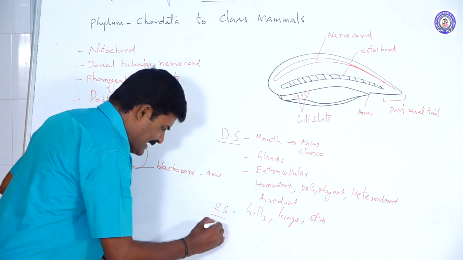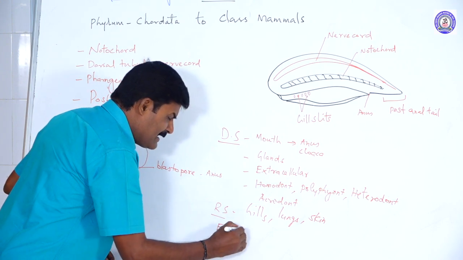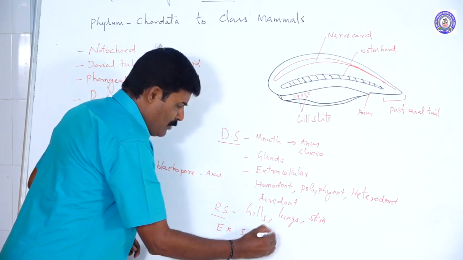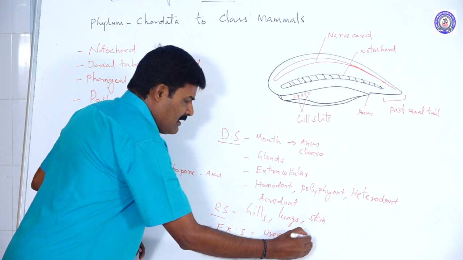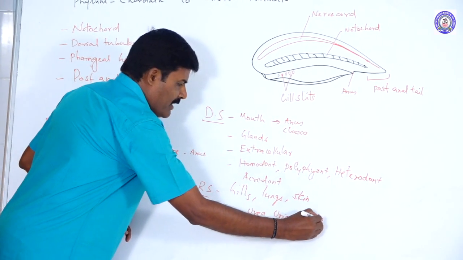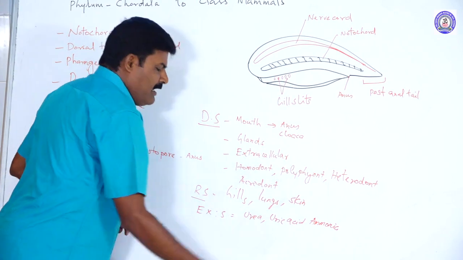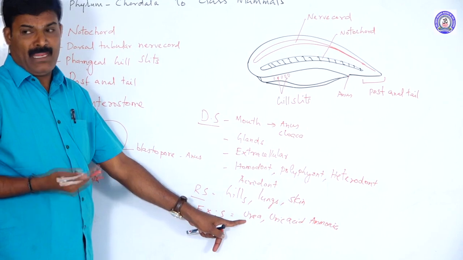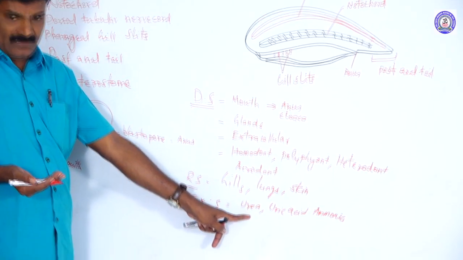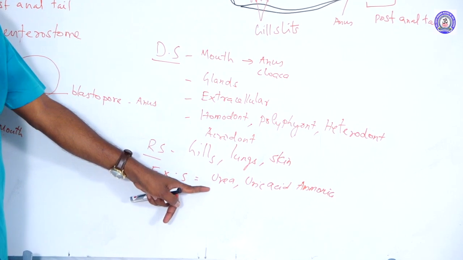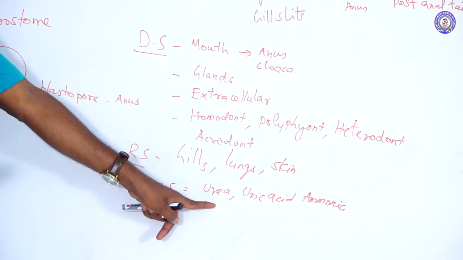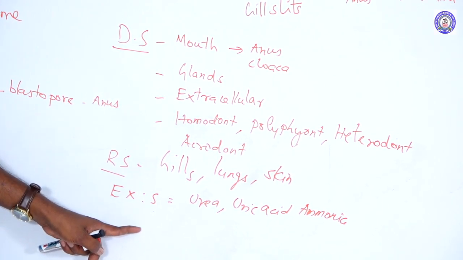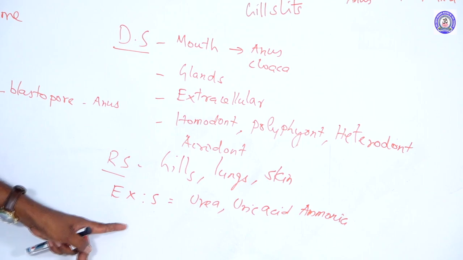Another one is the excretory system of the chordates. Their main nitrogenous waste may be urea, uric acid, or ammonia. We will discuss later which animals excrete which main nitrogenous waste. The nephric types are pronephric, mesonephric, or metanephric. So this is the excretory system. The major excretory organs in all chordates are the kidneys.